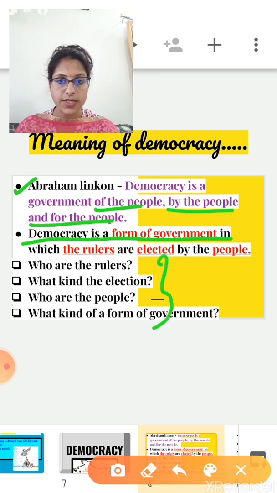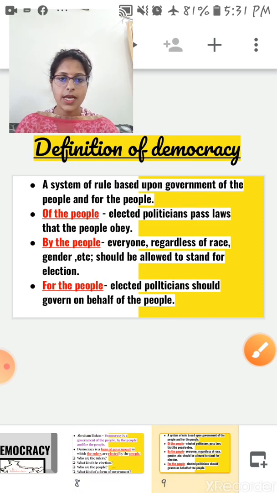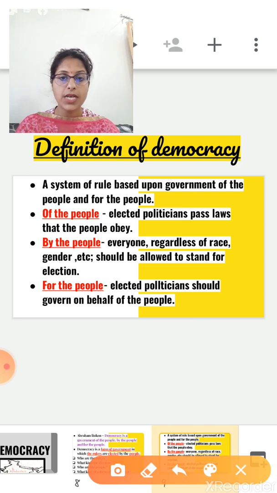So these are the key points which we have taken from this definition. Who are the rulers? What kind of election constitutes a democratic election? Who are the people? What kind of form of government is a democracy? Now the definition of democracy. A system of rule based upon government of the people and for the people. Of the people means elected politicians pass laws that the people obey, right?